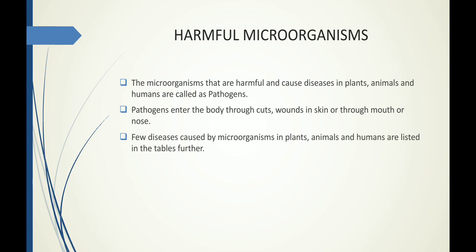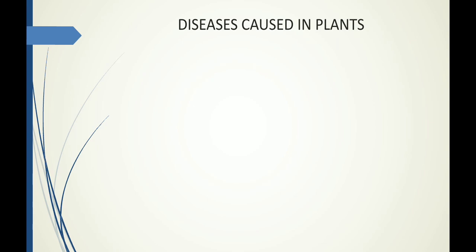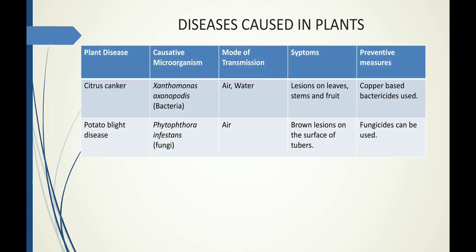There are a few diseases mentioned in further slides in the table, which are causing diseases in plants, animals and human beings. Let us see a set of diseases which are caused in plants by certain microorganisms. The first one is citrus canker. Citrus canker is a disease caused in citrus fruits. Citrus fruits include lemon, orange, etc. So what organism is causing that?